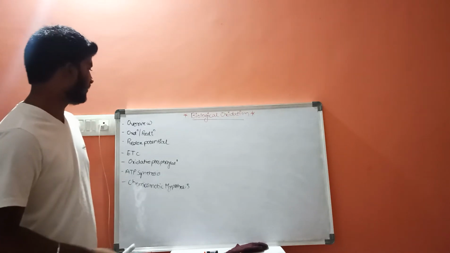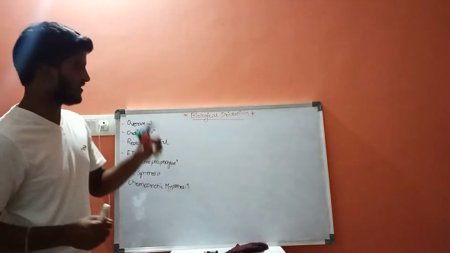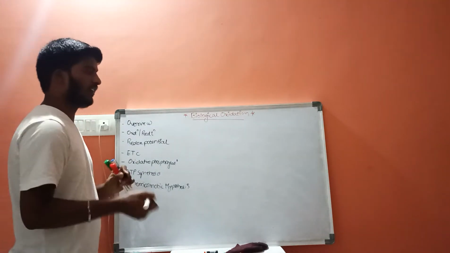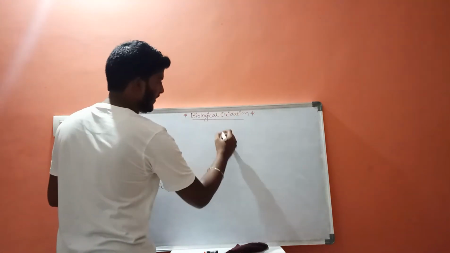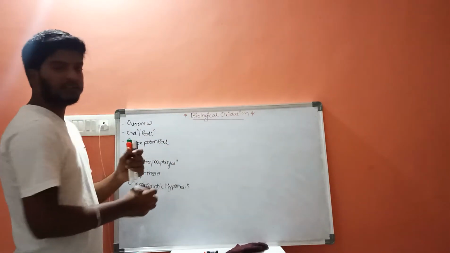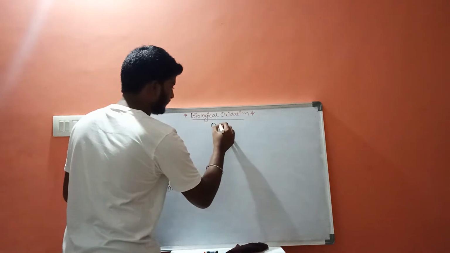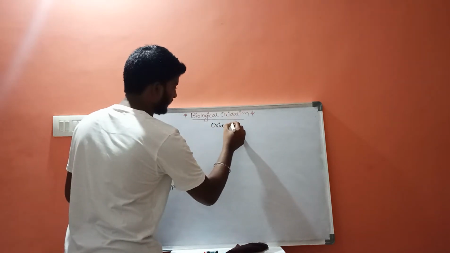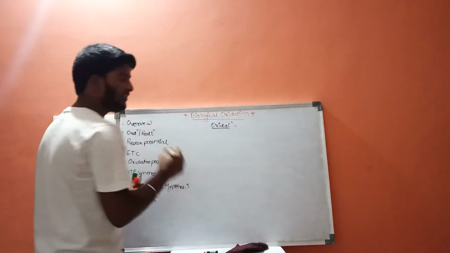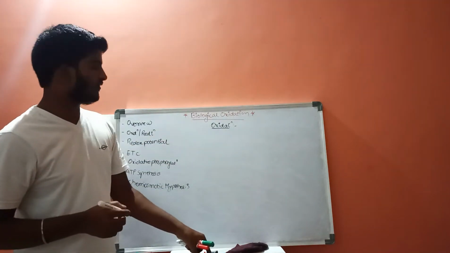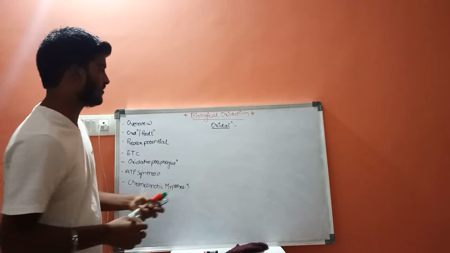First of all, let us discuss about overview. In overview, let us discuss about what is biological oxidation. Biological oxidation is an oxidation in which complex molecules will get converted into simplest molecules.